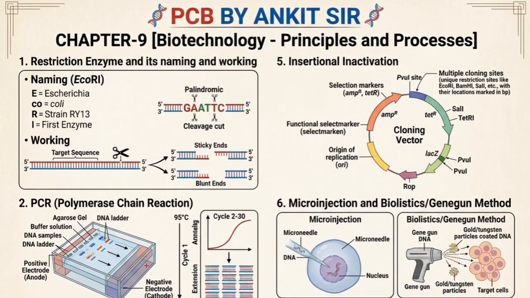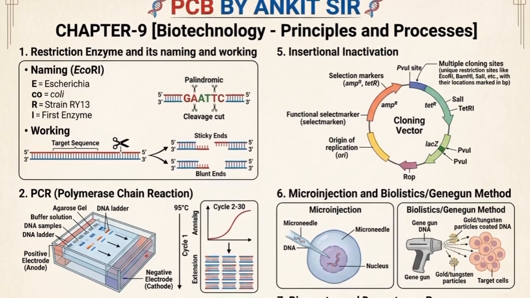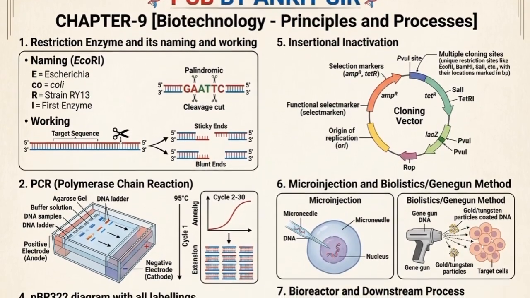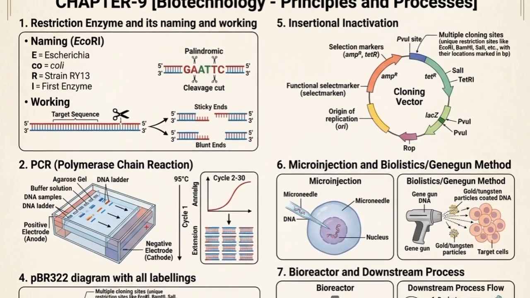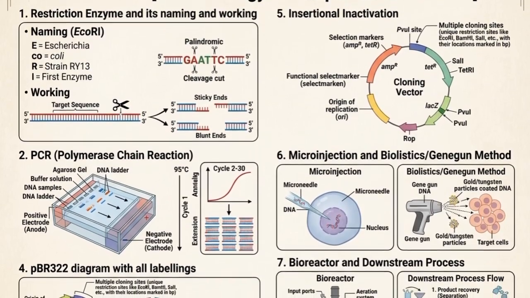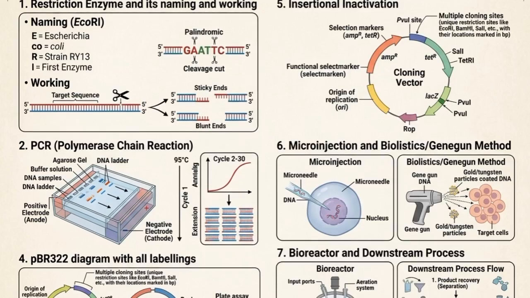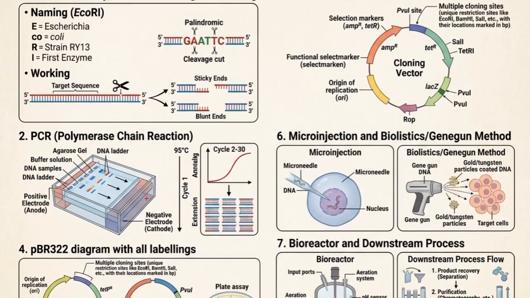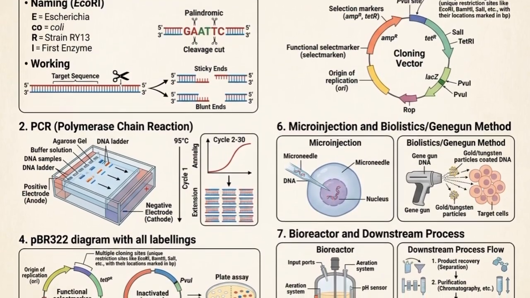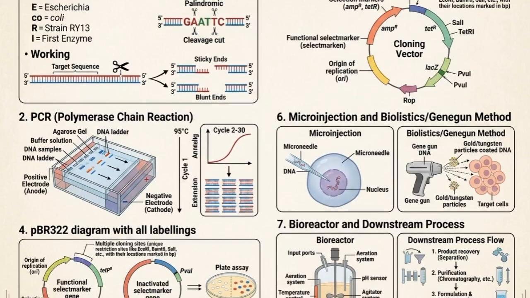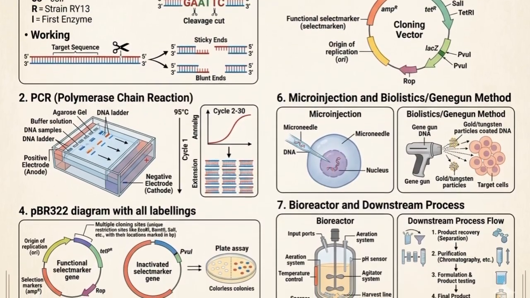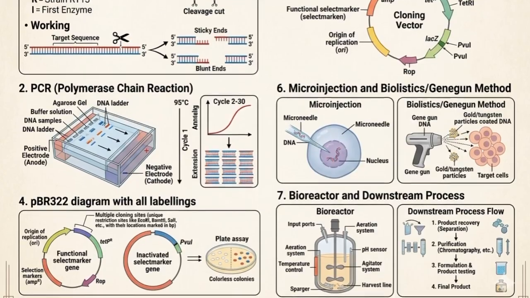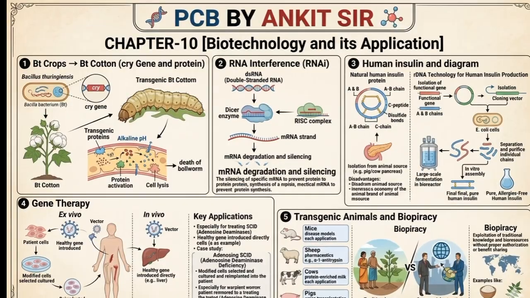This biotechnology unit consists of restriction enzyme and its naming and working, must practice it. Gel electrophoresis, very important. PCR, polymerase chain reaction, must be read. PBR322 diagram with all labeling, याद करोगे याद हो जाएगा. Insertional inactivation, microinjection and biolistic gene gun, bioreactor and downstream processing, very important. All things are present here.